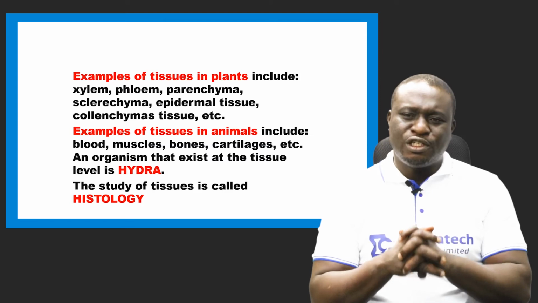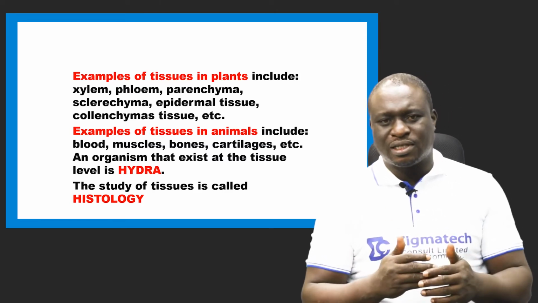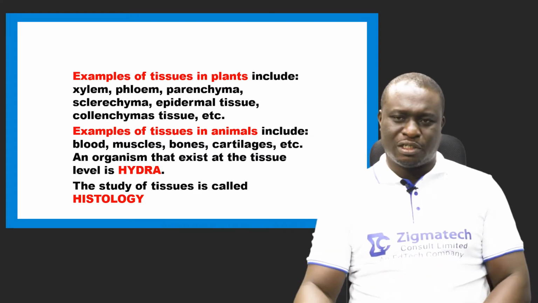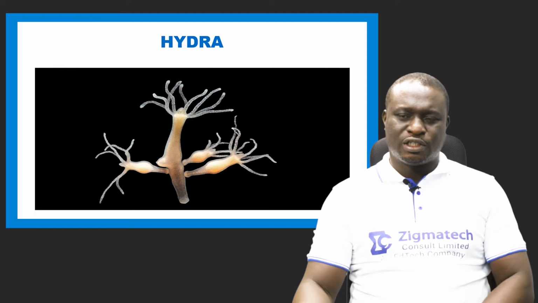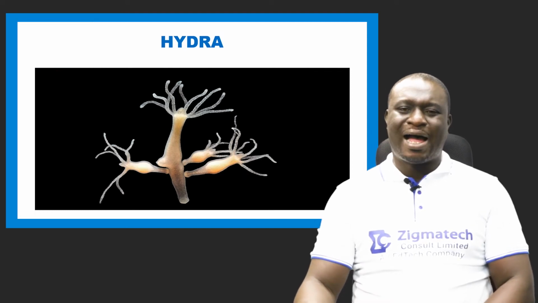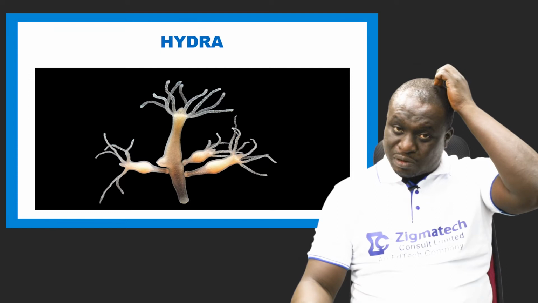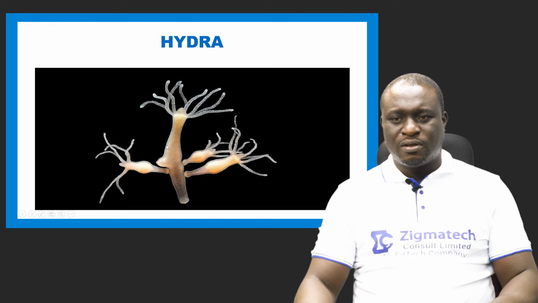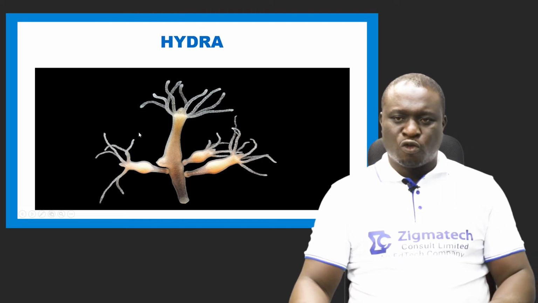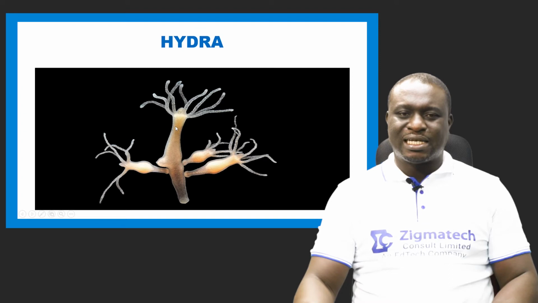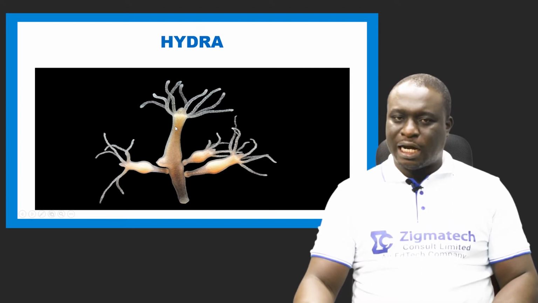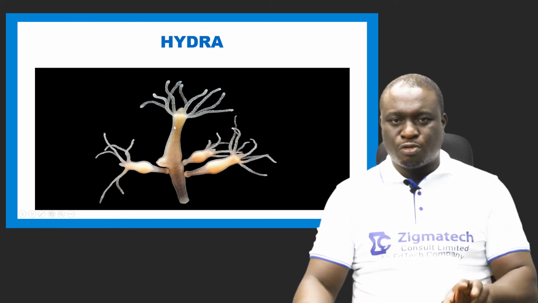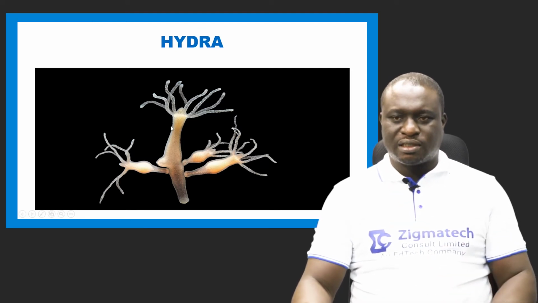Now, the study of tissues in biology is a science. The science of studying tissues in biology is referred to as what? Histology. It's referred to as histology. Now, that is the structure of hydra. You see it mostly in aquatic habitats. You see the tentacles. So when you see it, note that this is a tissue, not an organ. It doesn't have any system. It is just a group of cells that makes this organism.